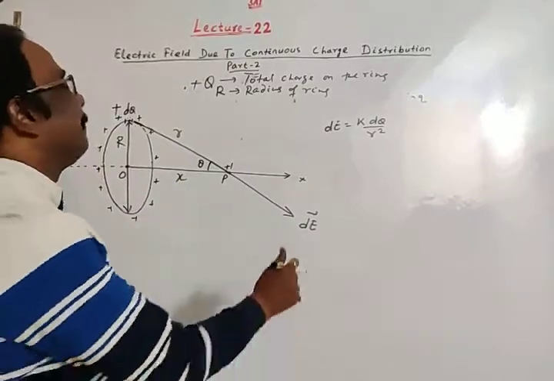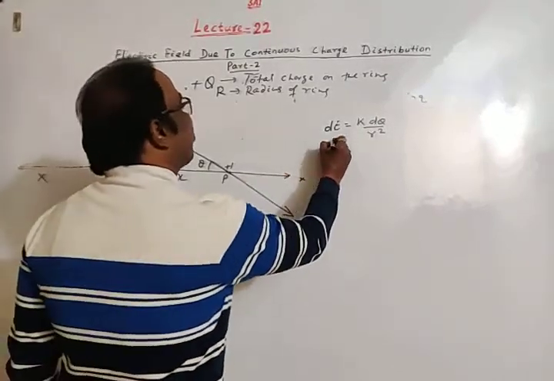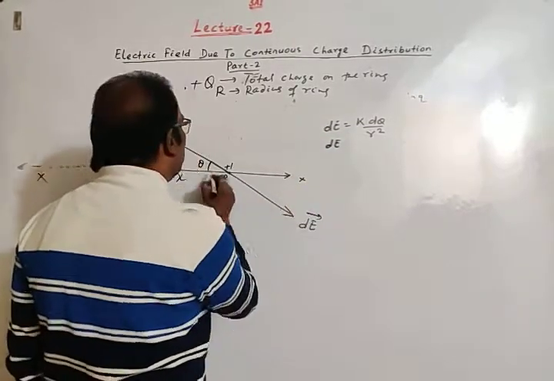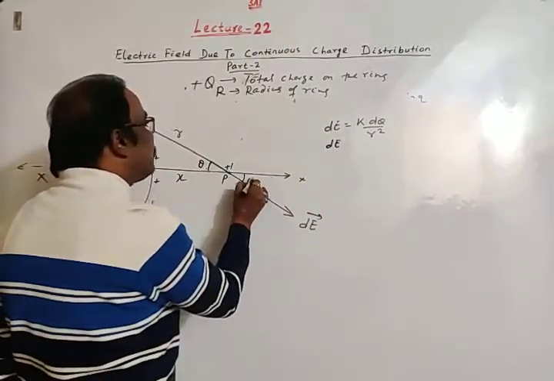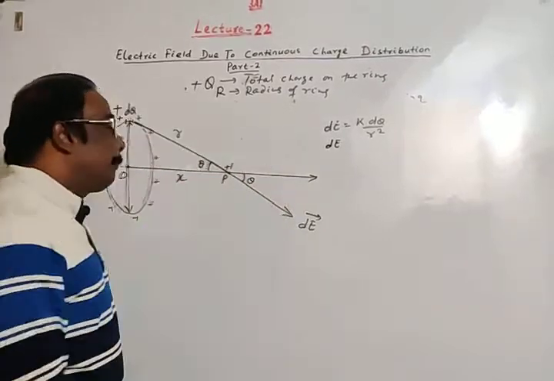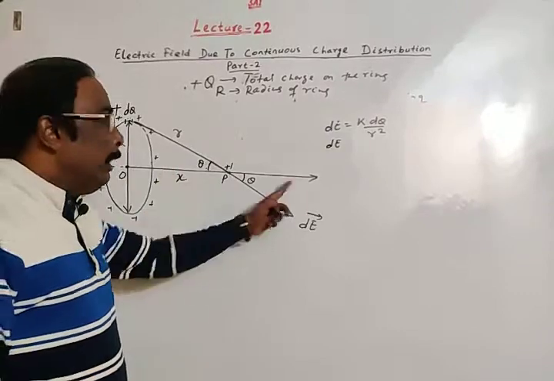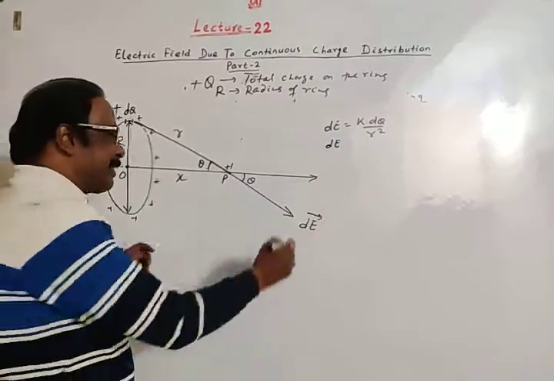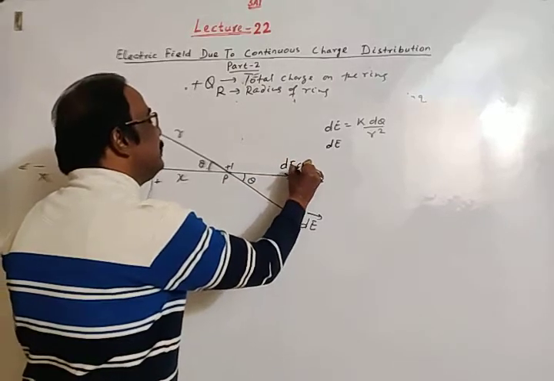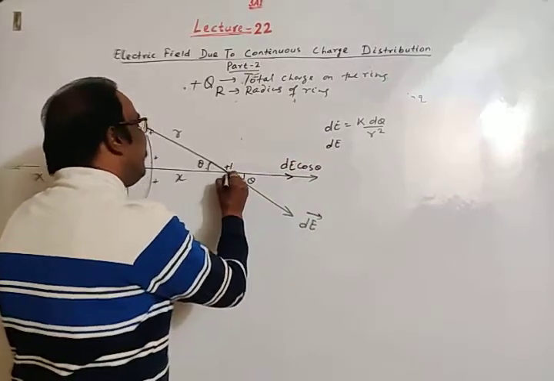Then dE is a vector, since electric field is a vector. If this angle is theta, then the component of dE along the positive x-axis is dE cos theta.